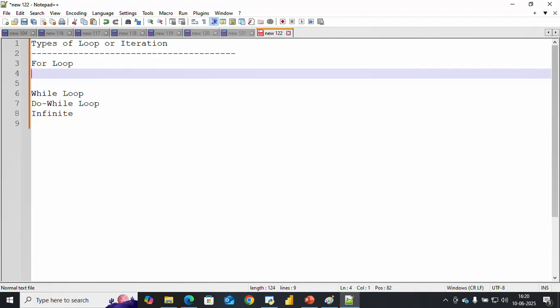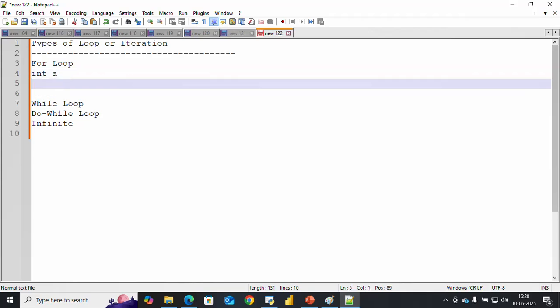Let's see the example of the for loop. Suppose I take an integer a. I just want to make it understood with the help of other programming languages like C++, because in Python for we use the range function, which I'm going to discuss.